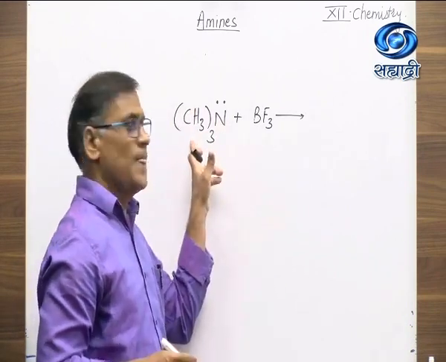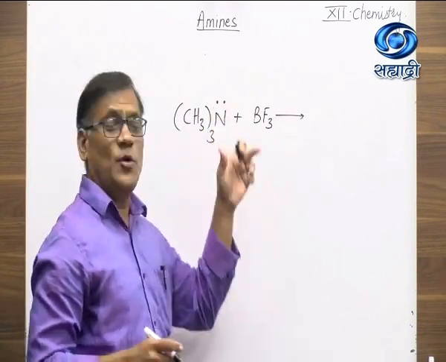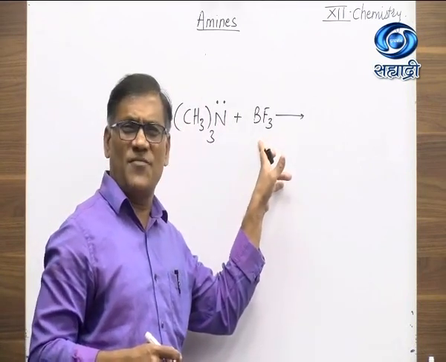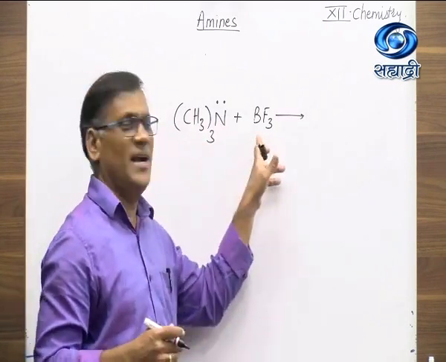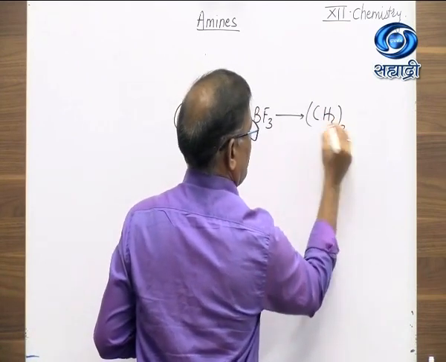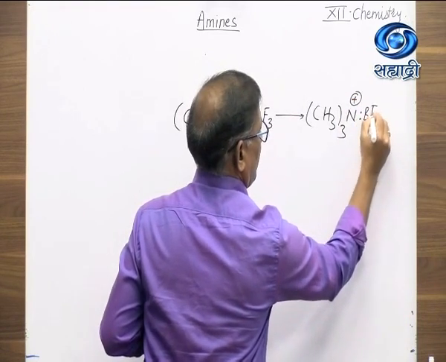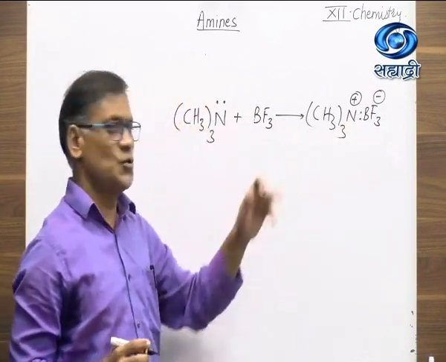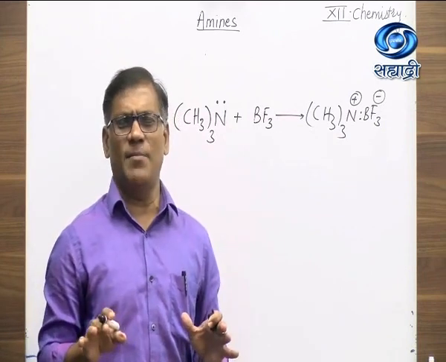So here when the tertiary amine is treated with boron trifluoride, lone pair of electrons present on nitrogen is donated to the electron deficient boron trifluoride to form a coordinate bond or dative bond between trimethylamine and boron trifluoride to form this compound. So dative bond is formed between these two species.